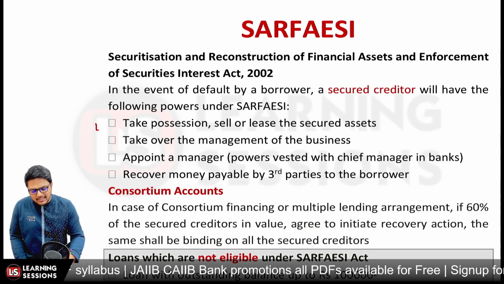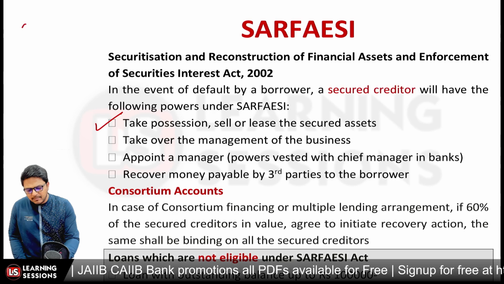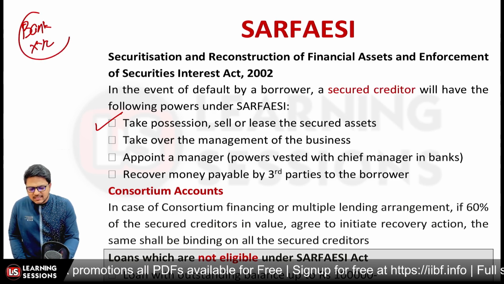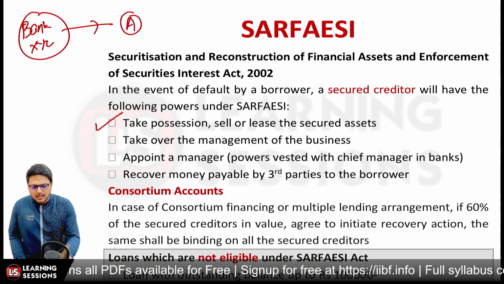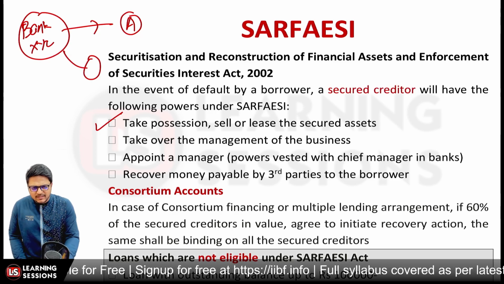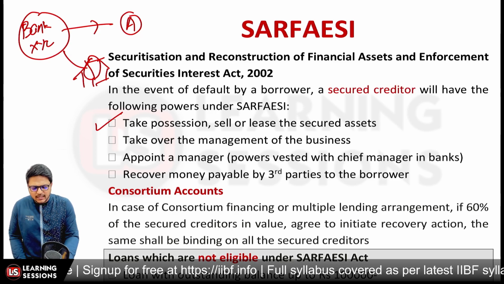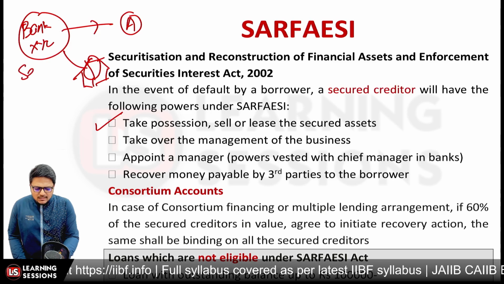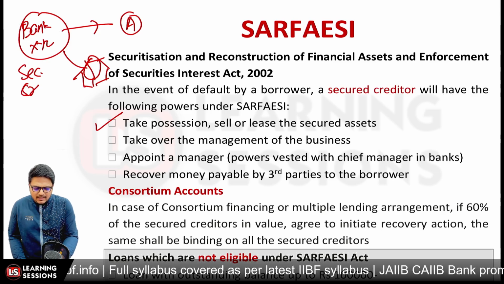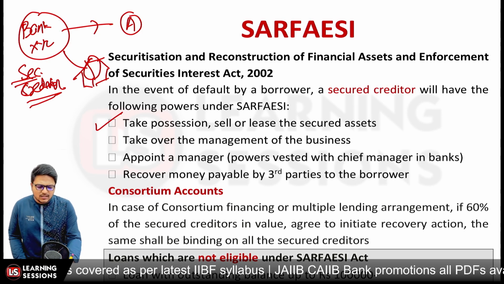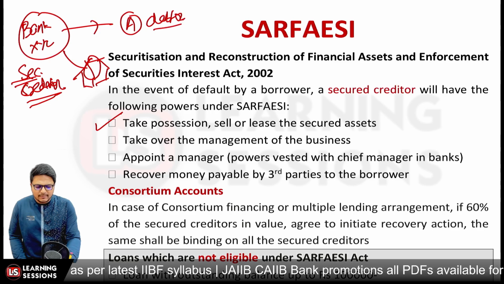First of all, who is a secured creditor? Let's say bank XYZ has given a loan to person A and has created a charge of mortgage on the property of person A. So a mortgage charge was created, right? In that scenario, the bank is a creditor, but more specifically the bank is a secured creditor, and A is the debtor.